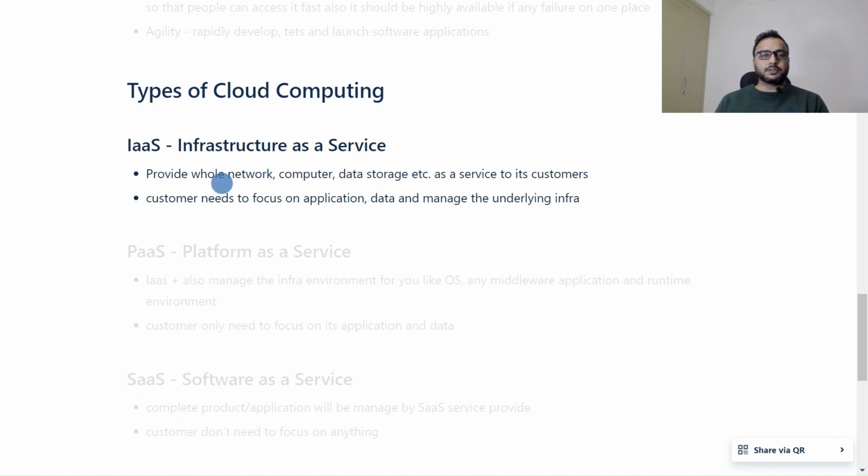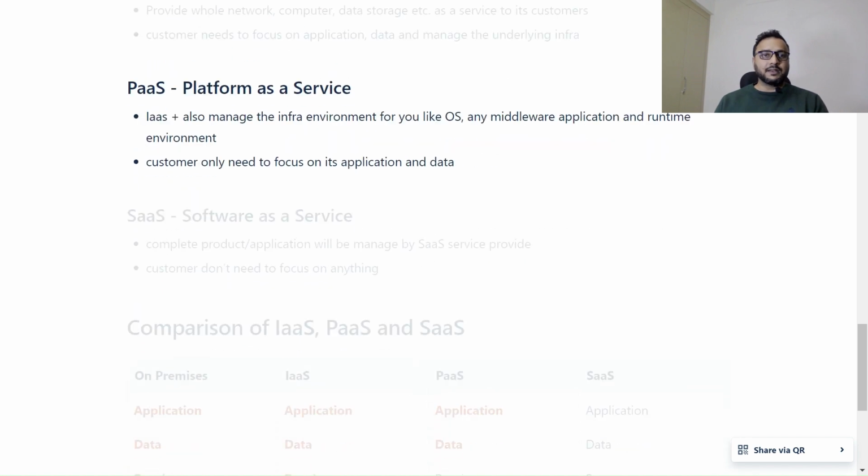We are just providing these services to the customer, and the customer needs to manage the underlying infra, as well as focus on application and data, for infrastructure as a service. The second type is platform as a service. In that case, everything in infrastructure as a service, plus the infra environment, like OS, middleware and runtime environment, is also managed for us, and we only need to focus on application and data.